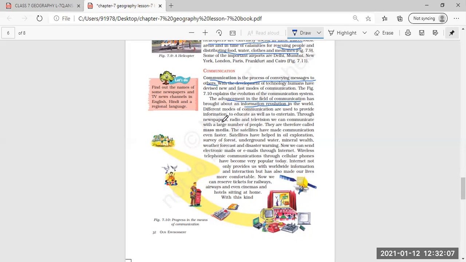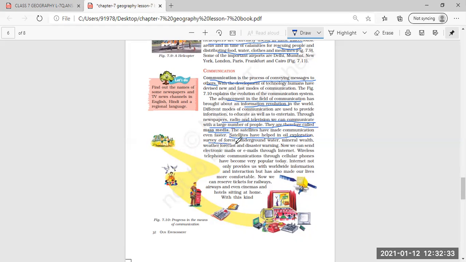Now with newspaper, radio and television, we can communicate with a large number of people, and when we can communicate with a large number of people at one time, it is called mass media. Now the satellites have also made communication even faster. Satellites have helped in oil exploration. Now this is the importance of satellites. They have helped in oil exploration,